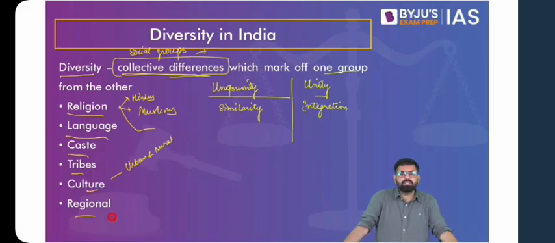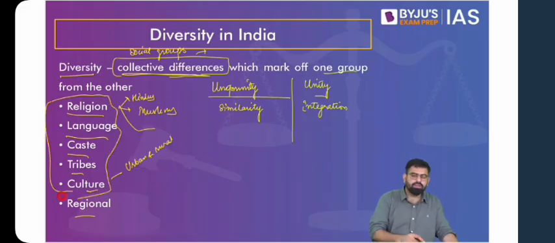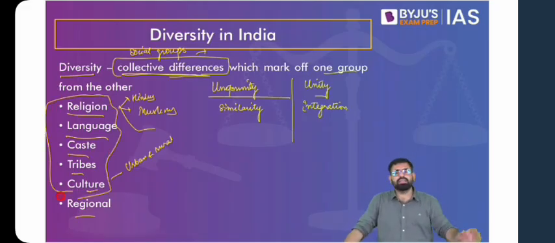Now these regional differences can be on the basis of geography. They can be in terms of all other dimensions as well. For instance, with change in region, change in culture happens. With change in region, change in language happens. With change in region, the hierarchy of caste changes. So yes, there are various regional differences, diversities as well.